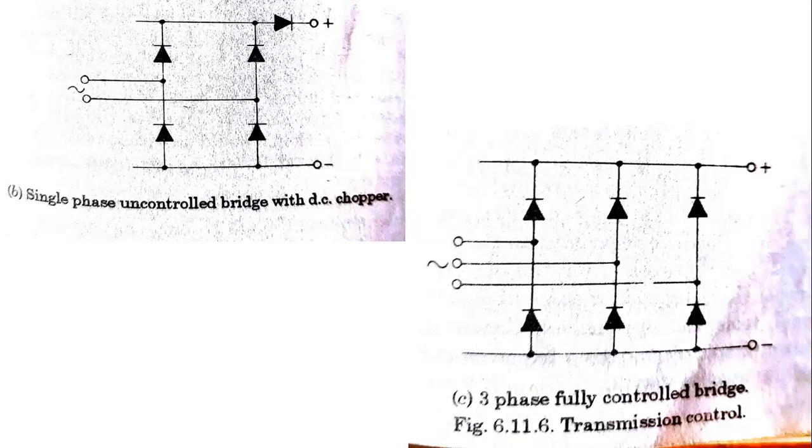But besides this advantage, we have a disadvantage, only one disadvantage: cost. These are expensive. If you want to carry a small current, the ratings are taken low, and then the cost will be low.